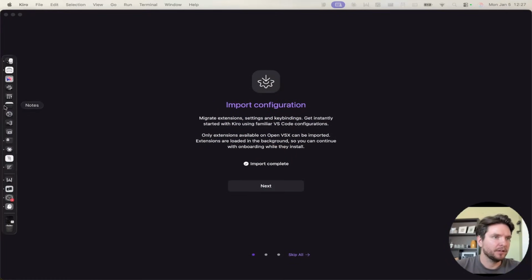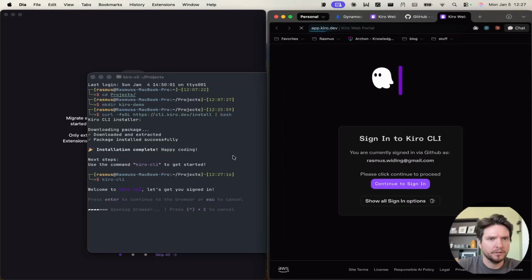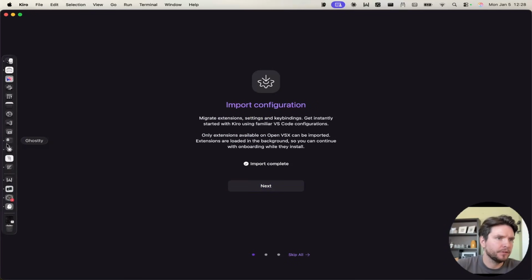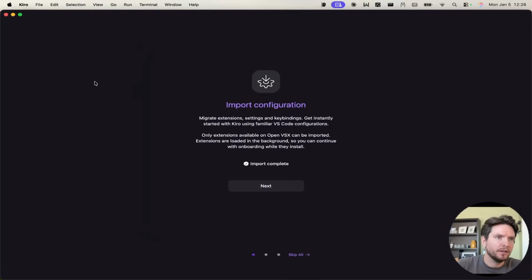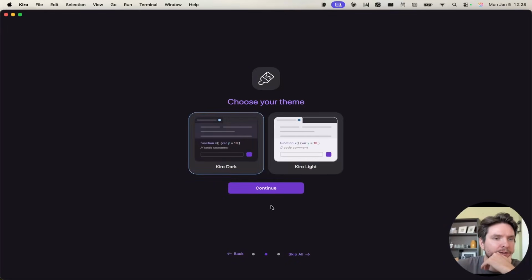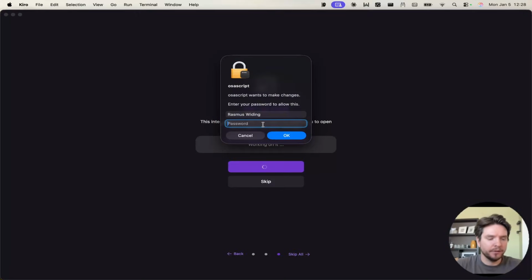So let's see what's happening in the terminal. So yeah, Kiro CLI. Let's get signed in here as well then. GitHub. Okay, let's go. Okay, so we are signed in. Clear up. And let's do the IDE first here. So migrate extension settings, key bindings. I don't use VS Code, so I don't have any of this that I can import. I'm gonna use dark mode. Yeah, set up shell. Okay.